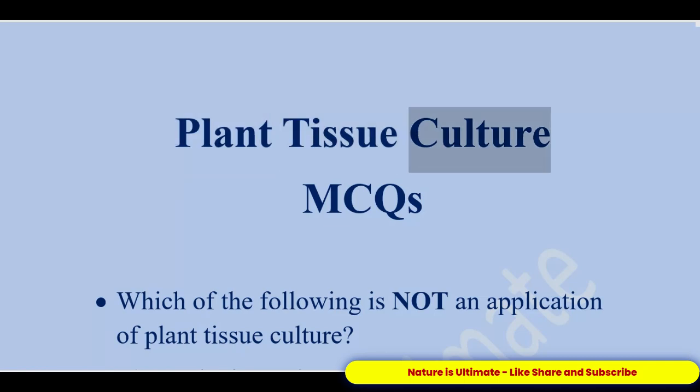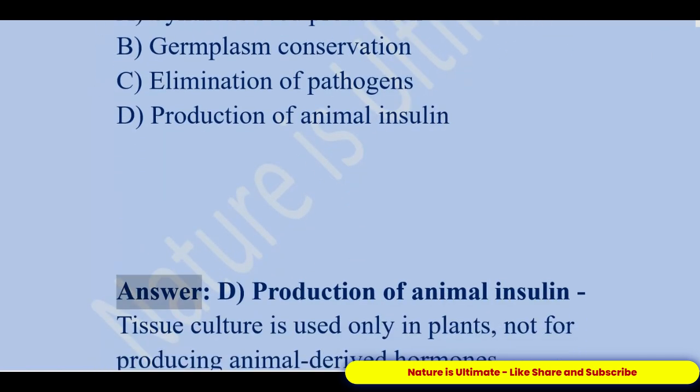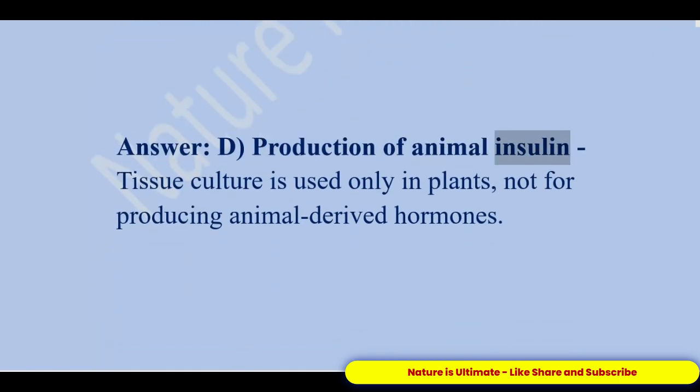Plant tissue culture. MCQs. Which of the following is not an application of plant tissue culture? A. Synthetic seed production. B. Germplasm conservation. C. Elimination of pathogens. D. Production of animal insulin. Answer: D. Production of animal insulin. Tissue culture is used only in plants, not for producing animal-derived hormones.